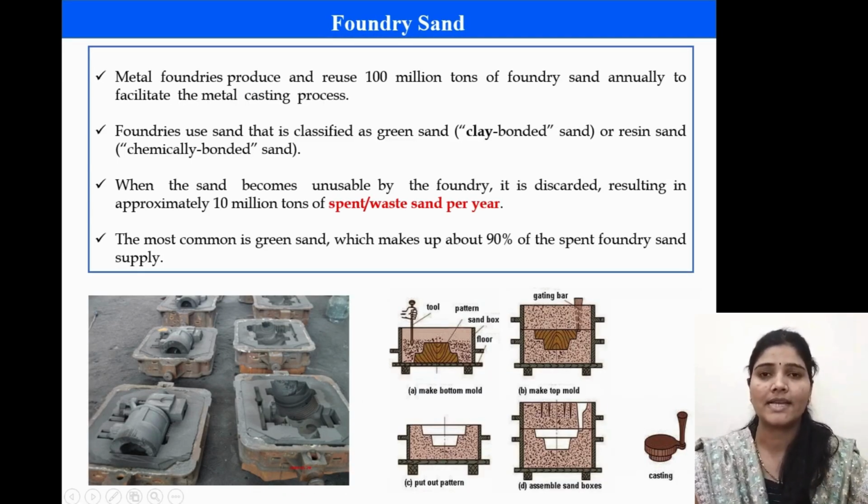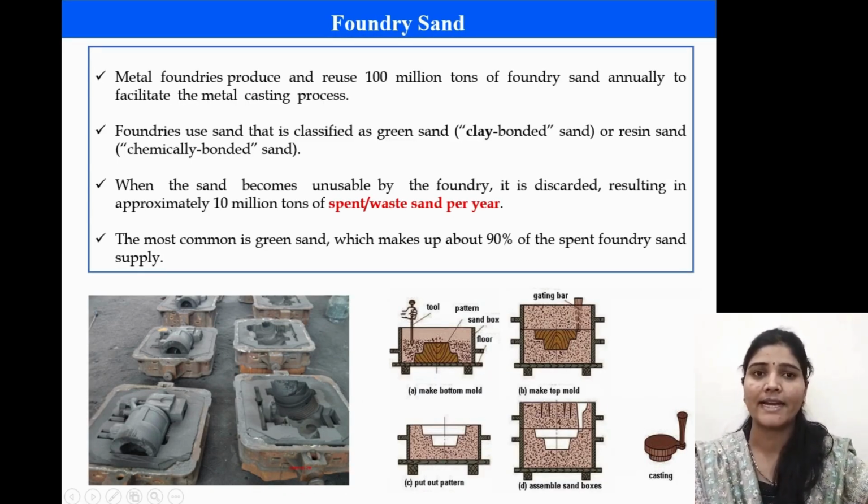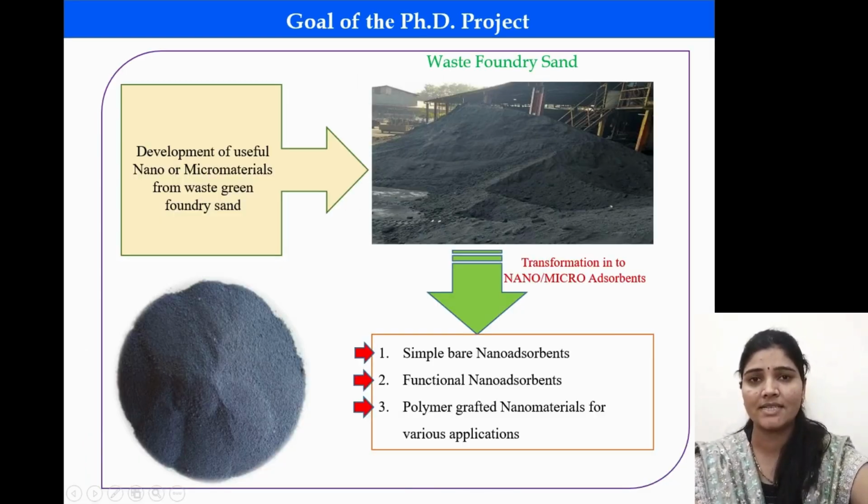Foundry sand. Metal foundries produce and reuse 100 million tons of foundry sand annually to facilitate the metal casting process. Foundry sand is classified as green sand and resin sand. When the sand becomes unusable by the foundry, it is discarded, resulting in approximately 10 million tons of waste sand per year. Goal of the PhD thesis.